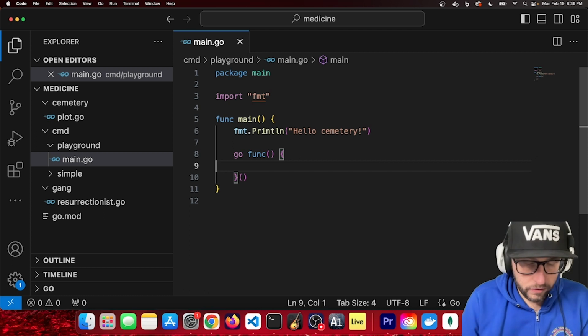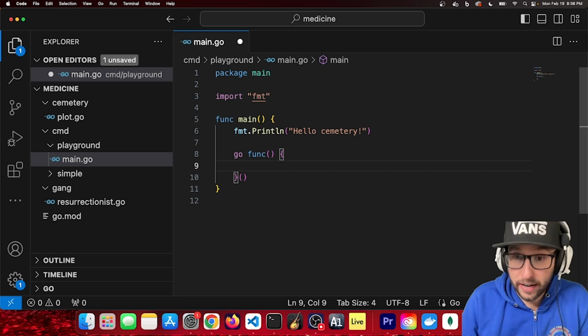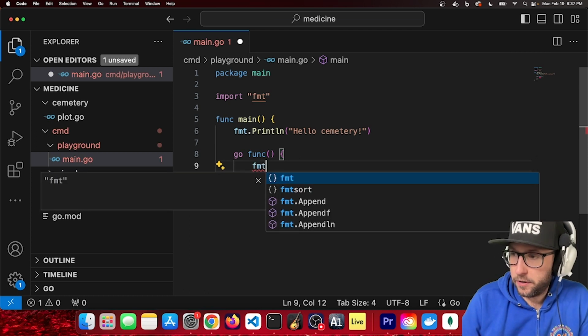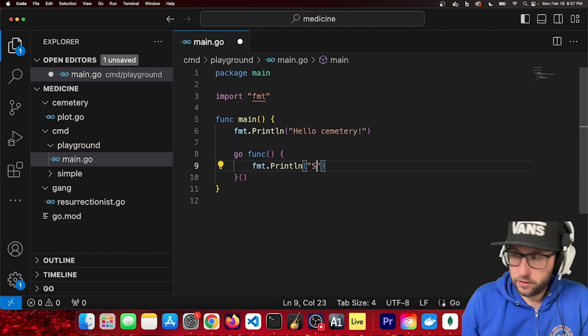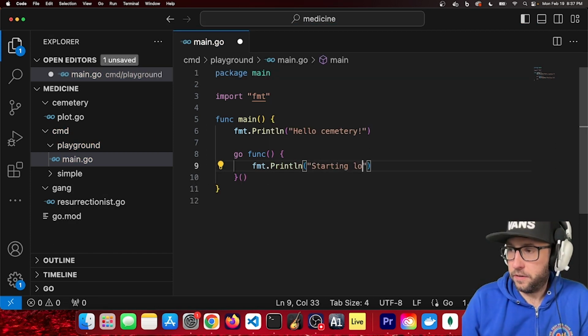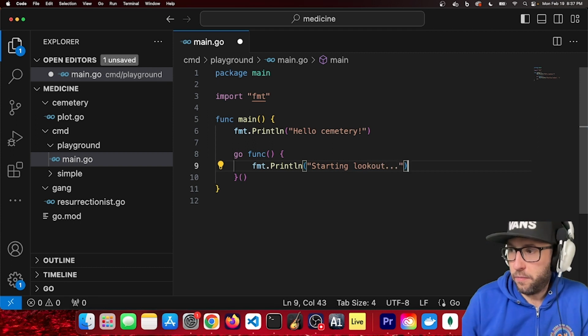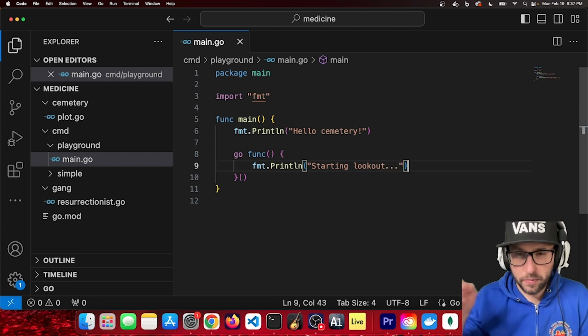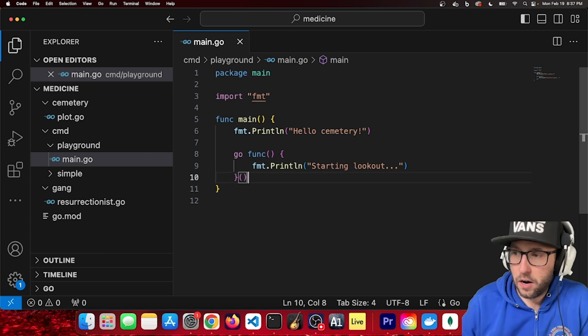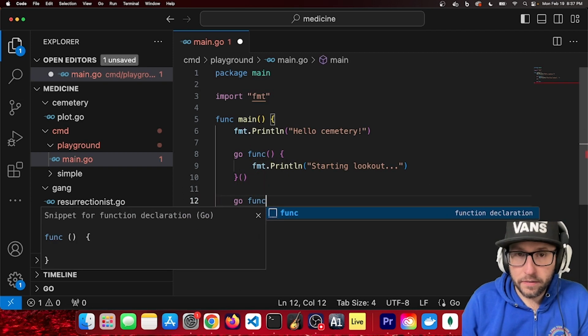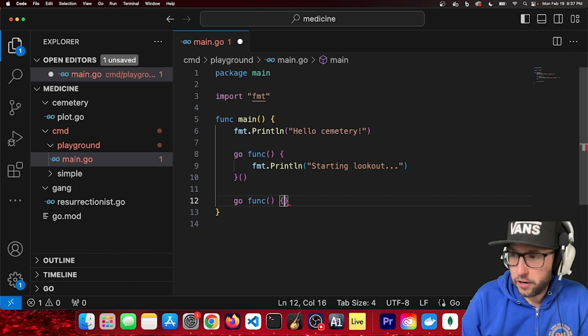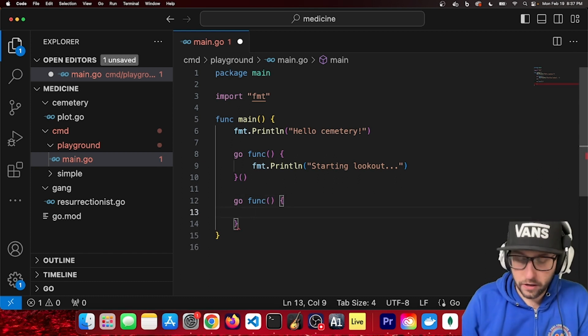These are goroutines. So we're going to have a lookout. I'm going to print a line here, starting lookout. We want somebody to watch, right? Keep a lookout while our resurrectionist opens the cemetery gates. So I'm going to have another goroutine here that says fmt.Println